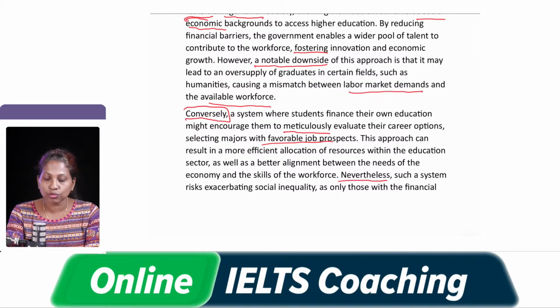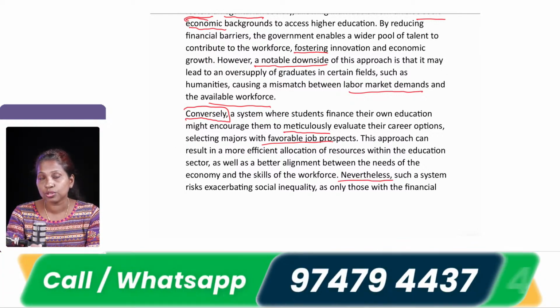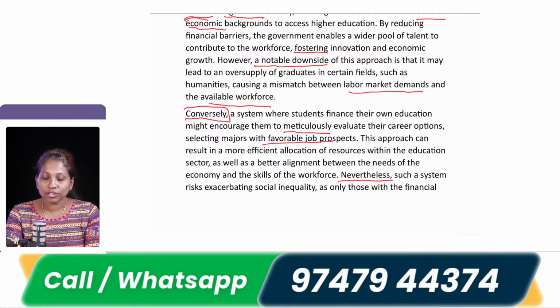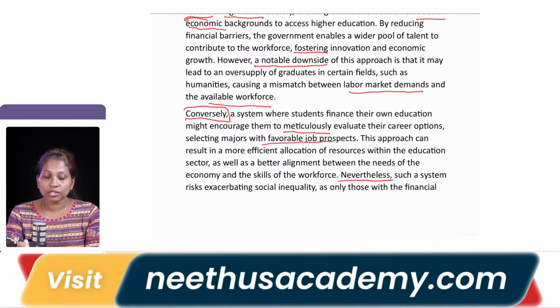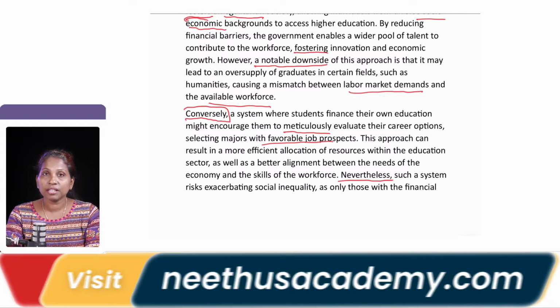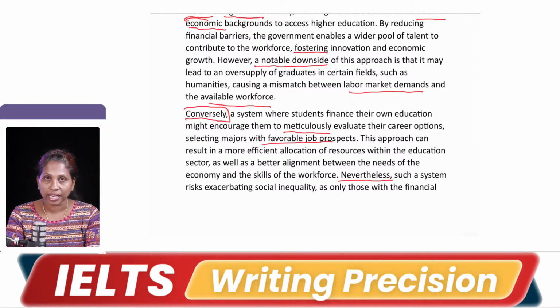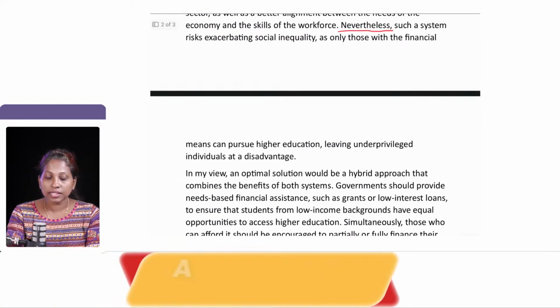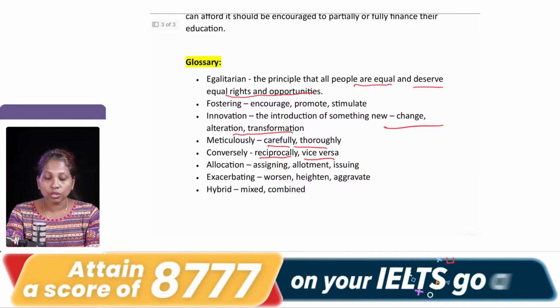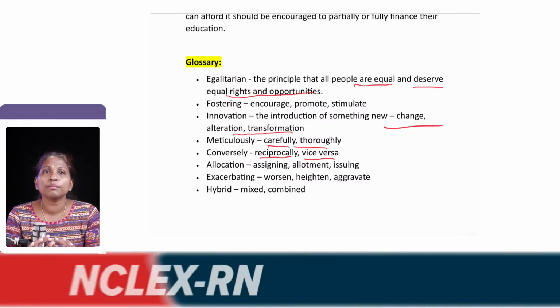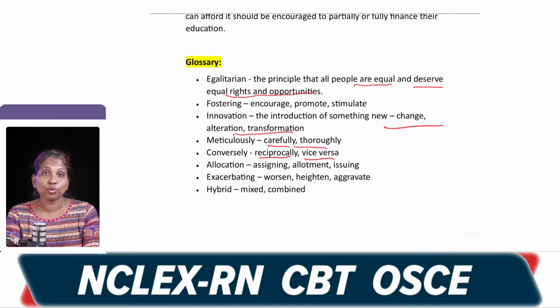Nevertheless, that's a linker they have used. Even though, nevertheless is a linker, even though this is the case, there's something which is improper about that. Nevertheless, such a system risks exacerbating social inequality. In the beginning we discussed that if the government is funding, it bridges the gap and makes it equal. Now here it uses a word called exacerbating. Exacerbate means heighten or aggravate. That means something which moves to a bad condition, worsens, right.